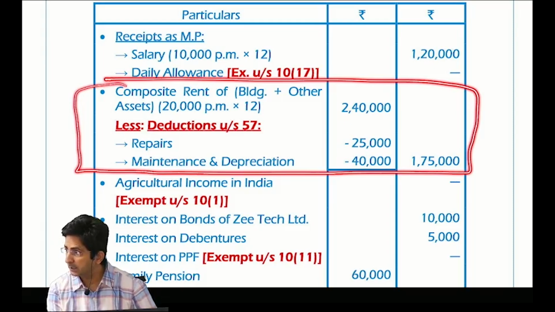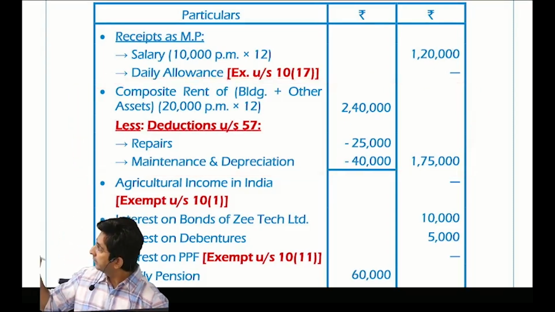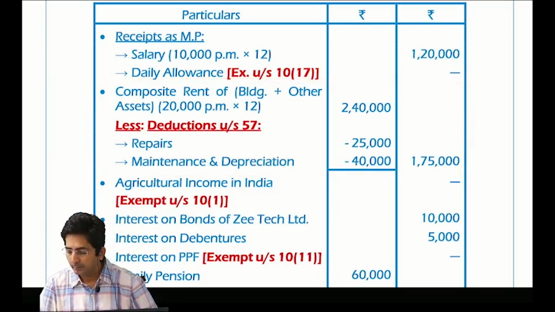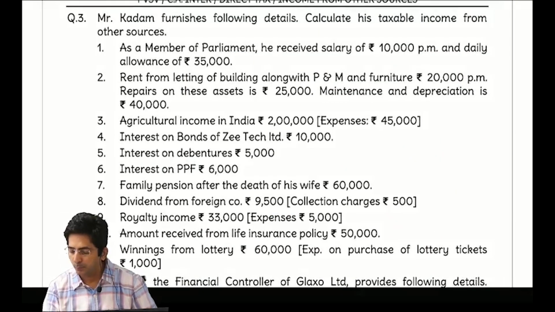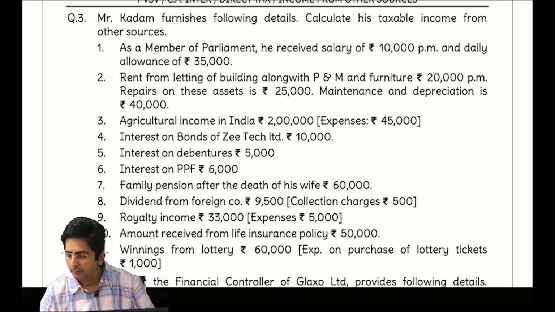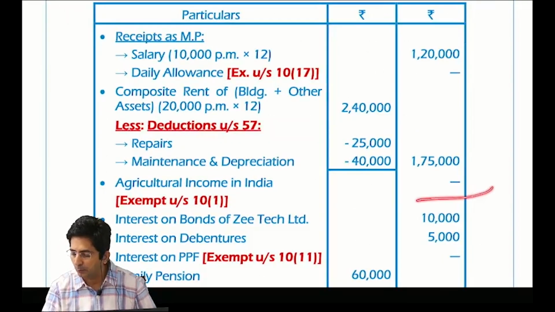Less deduction under section 57. See how I have done. Wherever I am using red pen, you also use red pen. Then repairs, maintenance, depreciation. These are the expenses. Outer column 1,75,000. Okay. Then next point was agriculture income in India. It is exempt. So what to do with expense? Ignore. What is our rule? Taxable income, deduct the expense. Exempt income, ignore the expense. So this is exempt income, so ignore the expense. This will directly come as dash in the outer column.